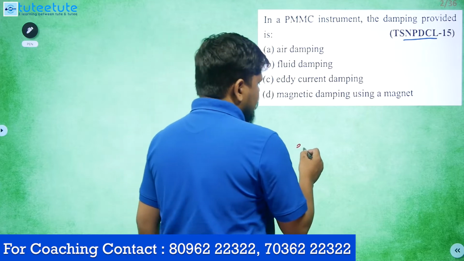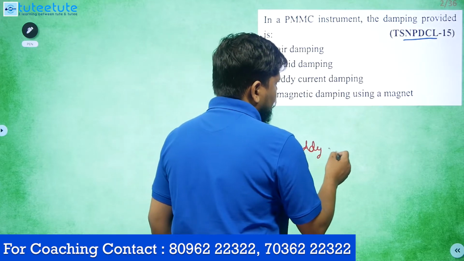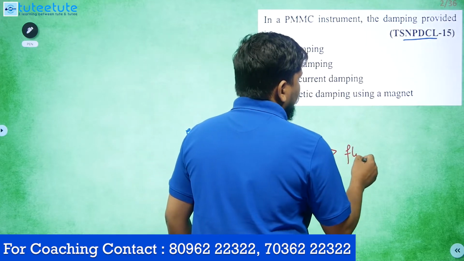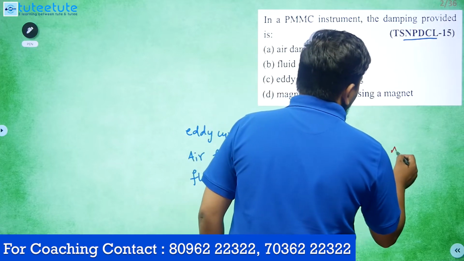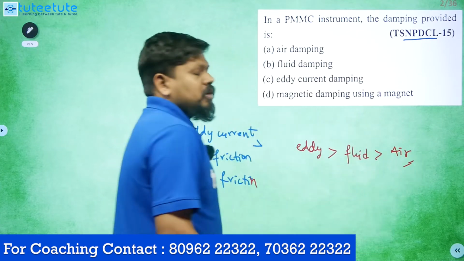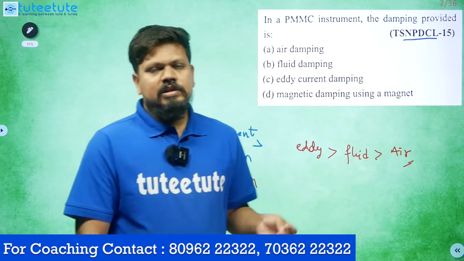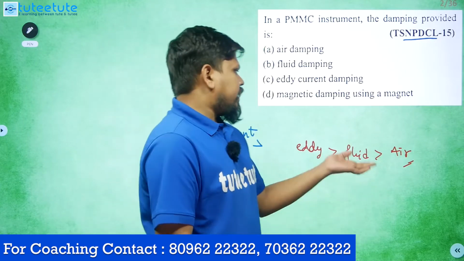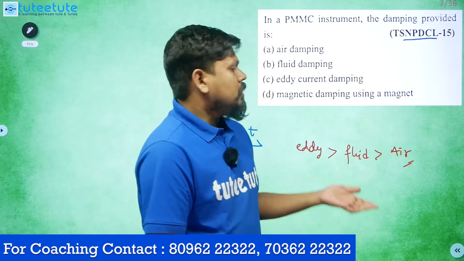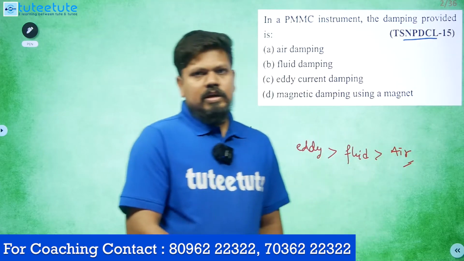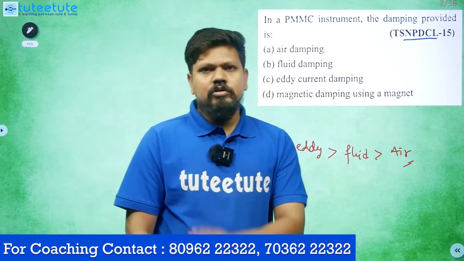So let's see the order: the eddy current damping mechanism is greater, after that the fluid friction damping mechanism, after that the air friction damping mechanism. That means for any instrument, first we check whether the eddy current damping mechanism is possible or not, next fluid friction damping, next air friction damping. Any instrument, we have to see like this only.